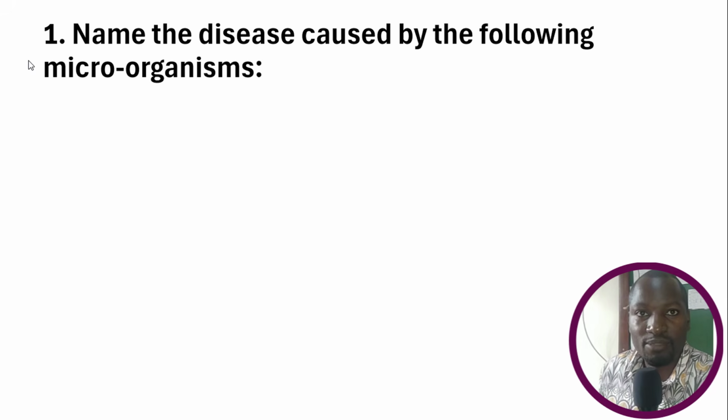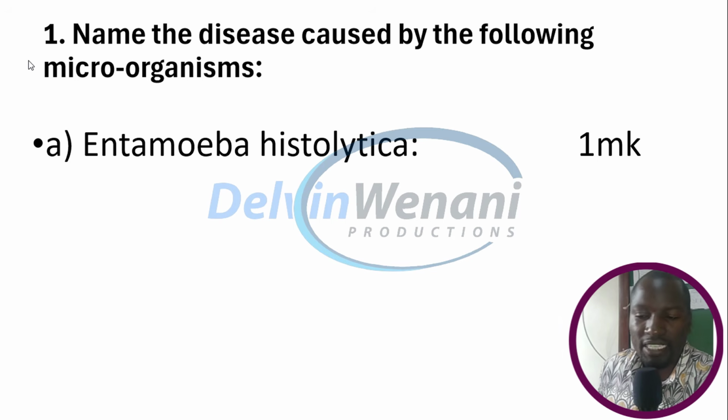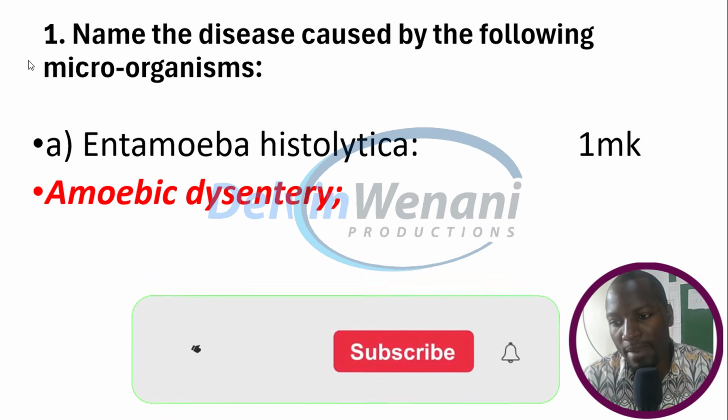Now, question 1, 2023, paper 1, biology. The question reads, name the disease caused by the following microorganism. The first microorganism is Entamoeba histolytica. Entamoeba histolytica causes amoebic dysentery, commonly known as amoeba.